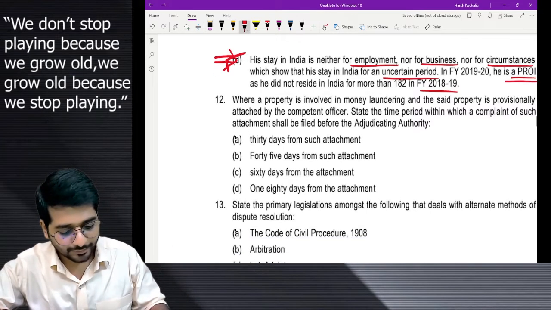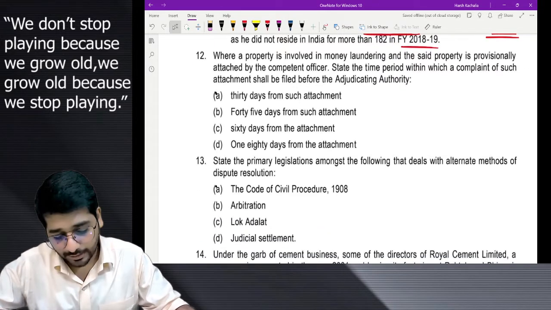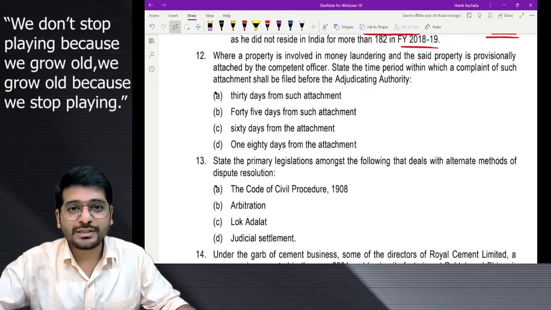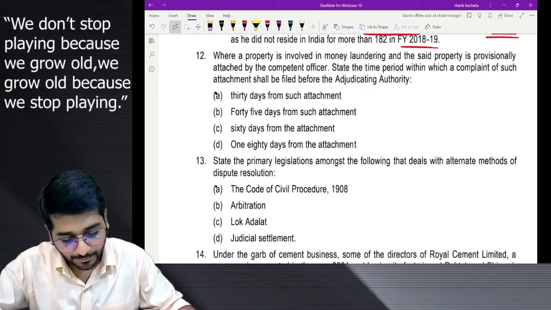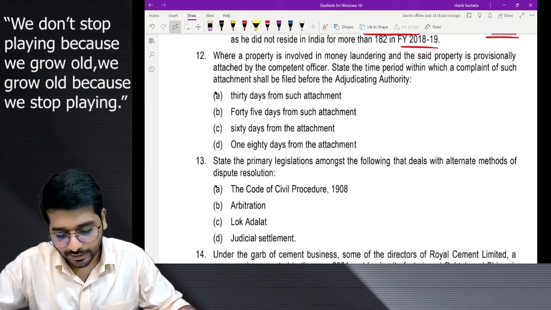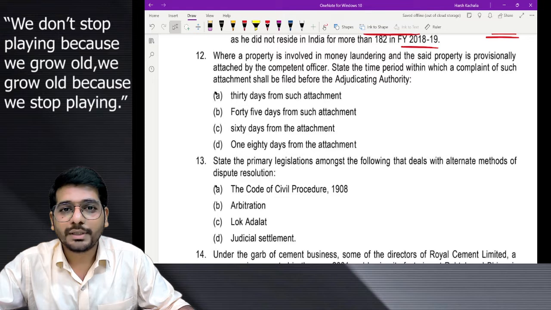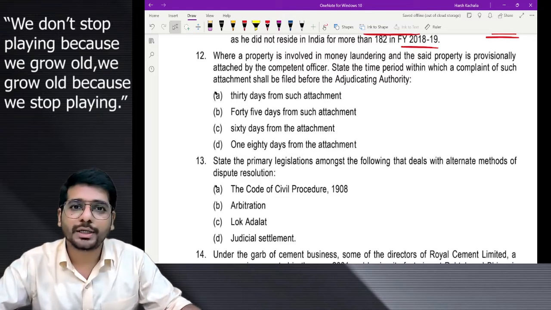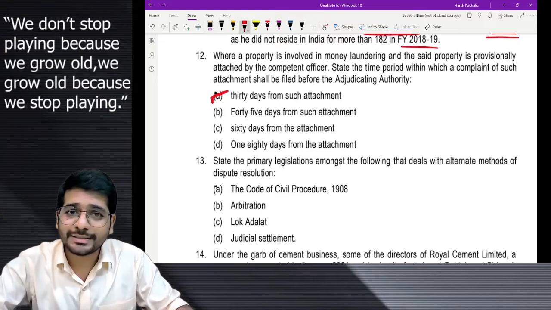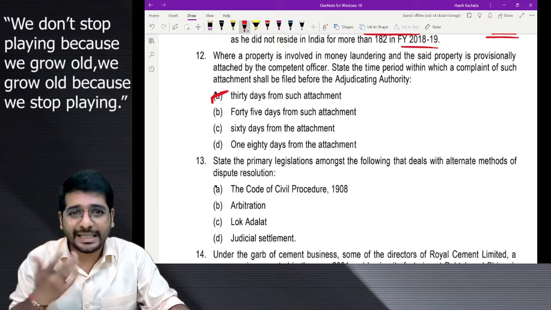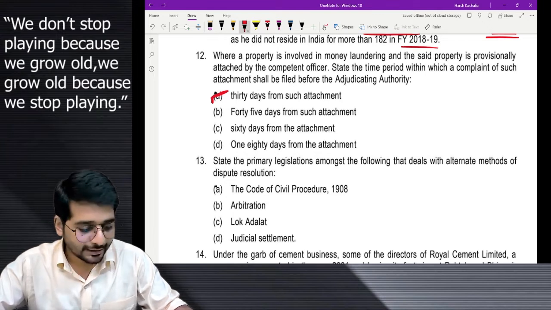Very quickly now let's go to 12. Sir, where a property is involved in money laundering, okay, money laundering is there. And the said property is provisionally attached by the competent officer. Attachment under money laundering is there. State the time period within which the complaint of such attachment shall be filed before the adjudicating authority. Within how much time you should file the complaint before the adjudicating authority? Last answer in my book. You can check it out. 30 days. Standard answer. No need to verify anything over here. Right? 30 days is the time you have to file the complaint within 30 days.